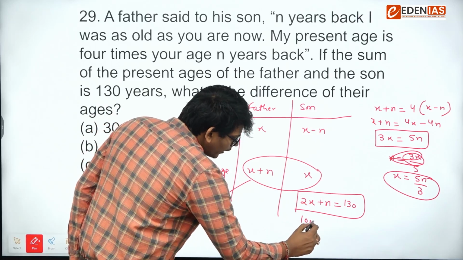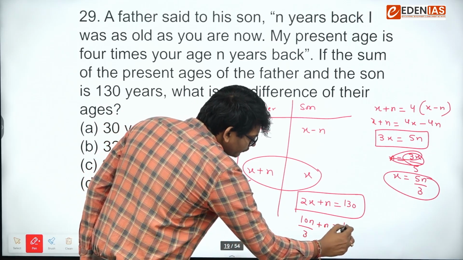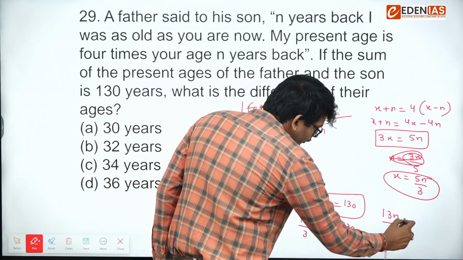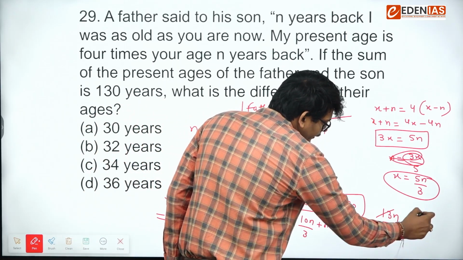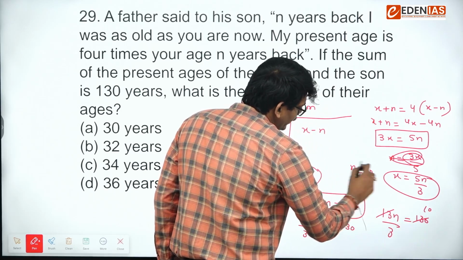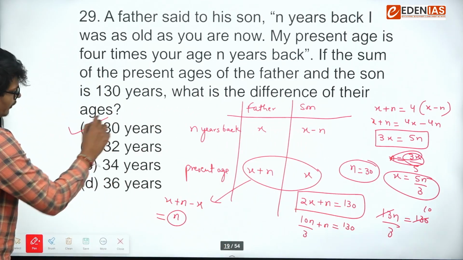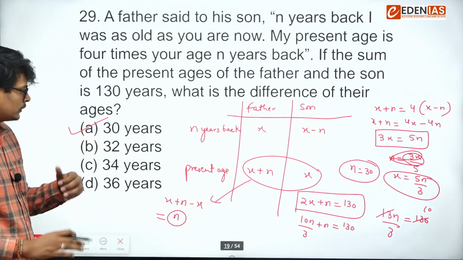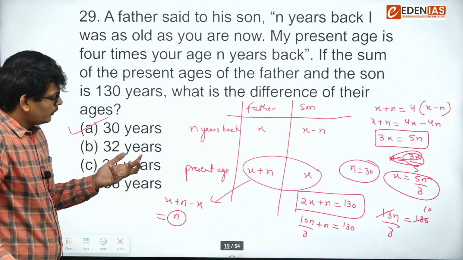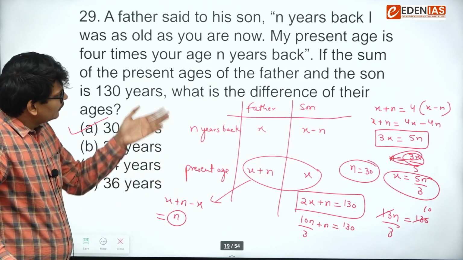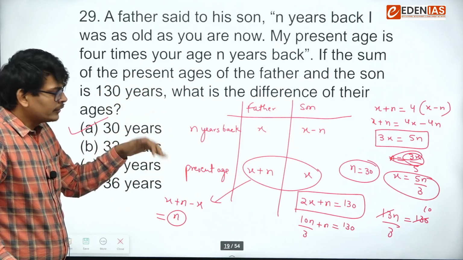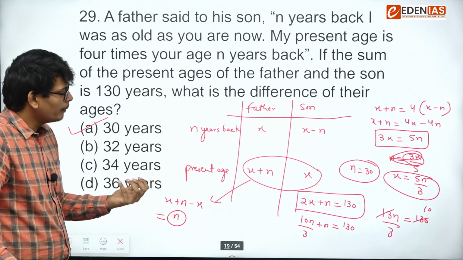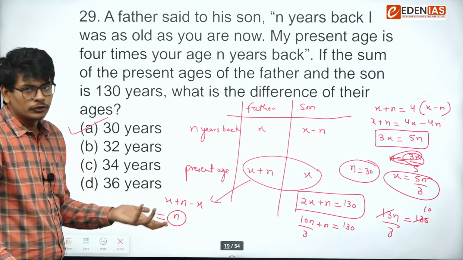So let's put this value. So 10n upon 3 plus n, that is 130, right? So 13n upon 3 is equal to 130. Get cancel out. So n will come out as 30. So that's why answer is 30 years, right? So this question is on a slightly difficult side because you have to understand the relation between past age and the present age. If you can manage to understand this basic relation, this question will become easy. But if you couldn't, this question becomes difficult.